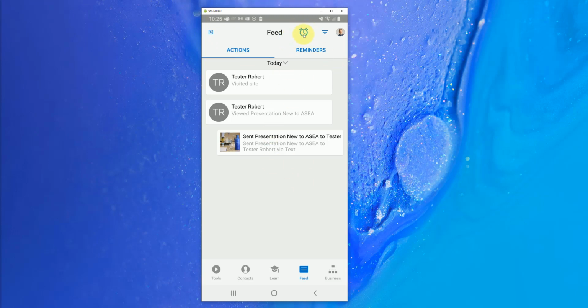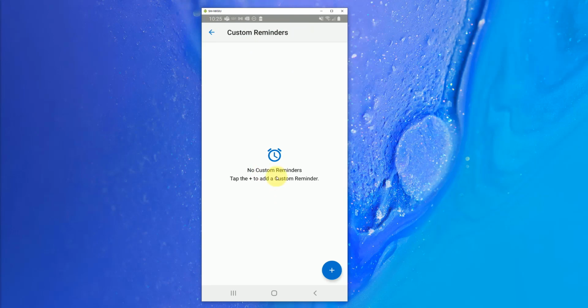You also have some options here for adding a custom reminder. This is a good way to add a quick reminder to follow up with your contacts. Just a way to alert you. Think of it like an in-app alarm clock to remind you to jump in with your contacts and ask them about what they thought about the video and things like that.